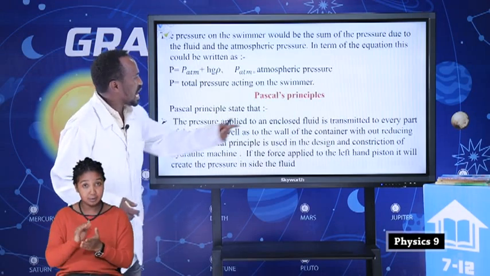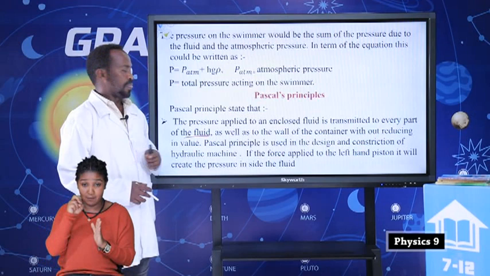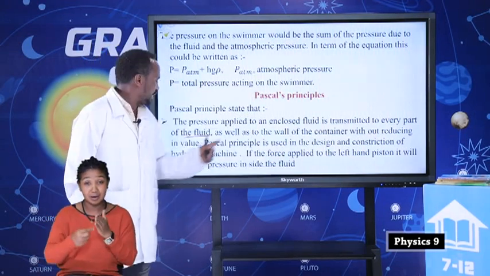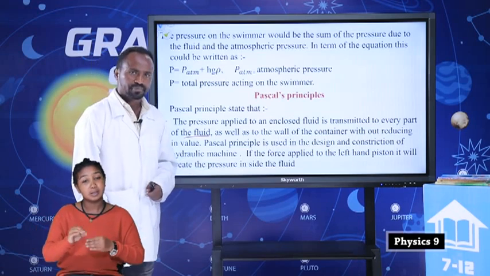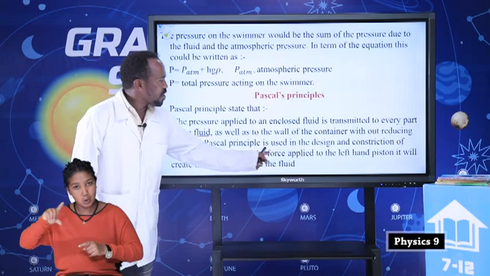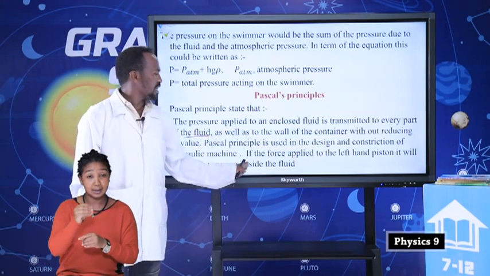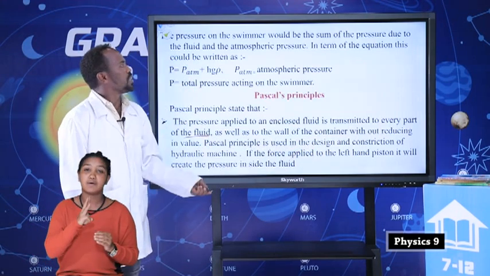This means that without reducing its value, Pascal's principle is used to design and construct hydraulic machines. If force is applied to the left-hand piston, it will create pressure inside the fluid. For example, look at this diagram.